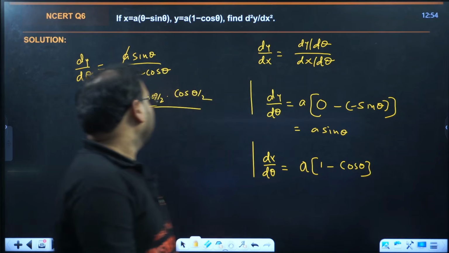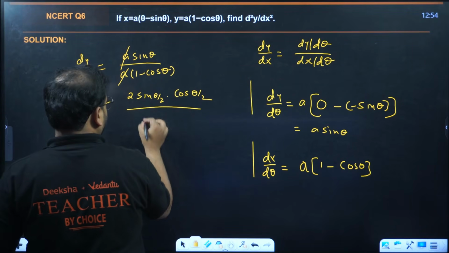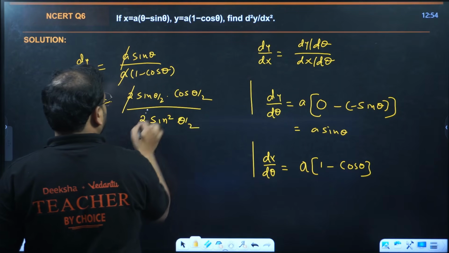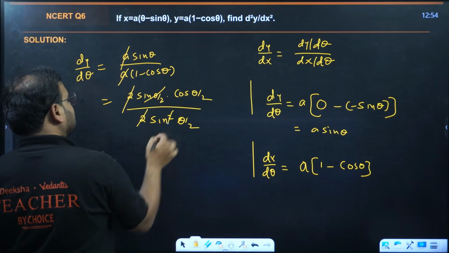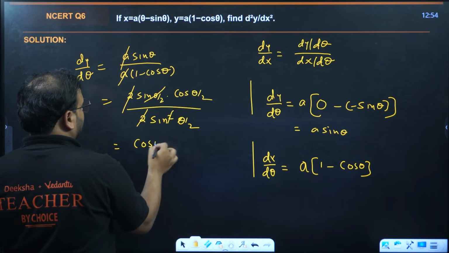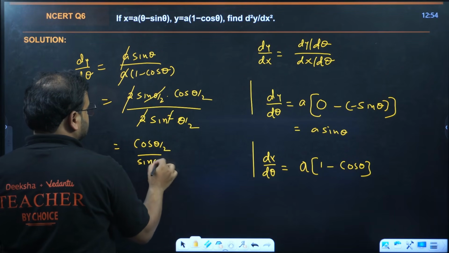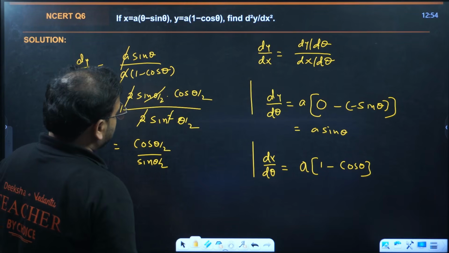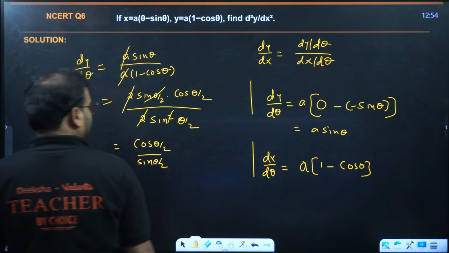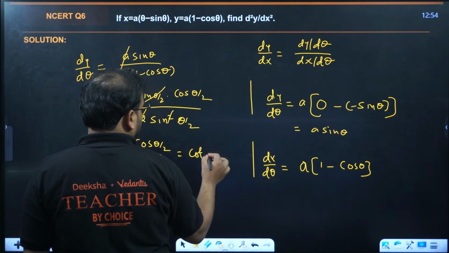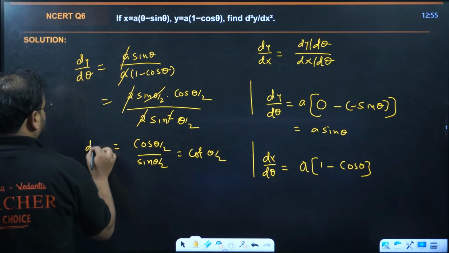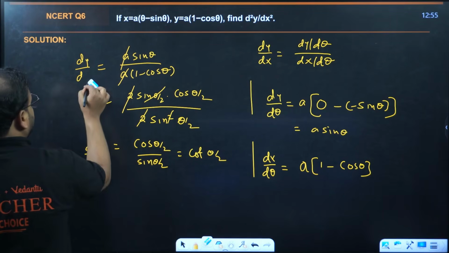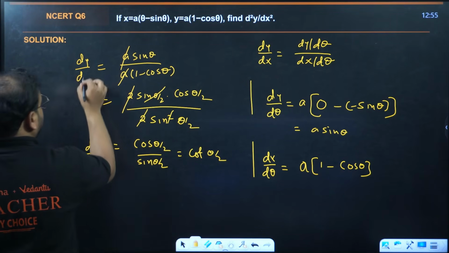That's for sine. And for 1 minus cos, what do we have? 2 sine square theta by 2. So this 2 and 2 cancels. This also will cancel this. We're going to end up with cos theta by 2 upon sin theta by 2. Am I right? Yes. Correct. This becomes cot theta by 2. Sorry. So this is wrong. That's dy by dx. I've taken the ratio, right?